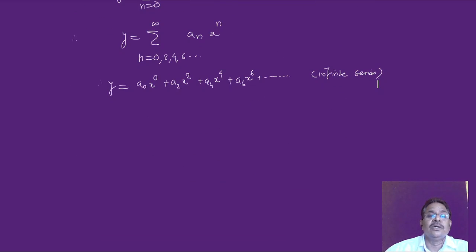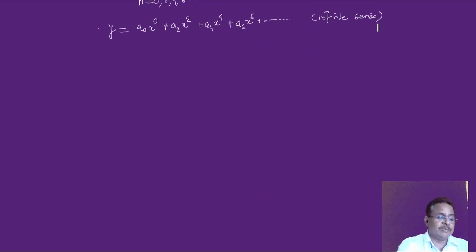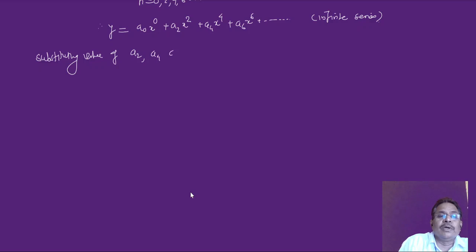So I got y is equal to a0 times x raised to 0, a2 times x raised to 2, a4 times x raised to 4, a6 times x raised to 6, and so on. Okay, and now we have to substitute the values of a0, a2, a4, a6, etc. in the above series.